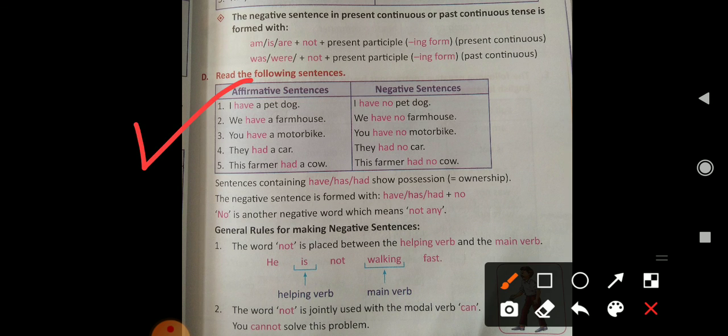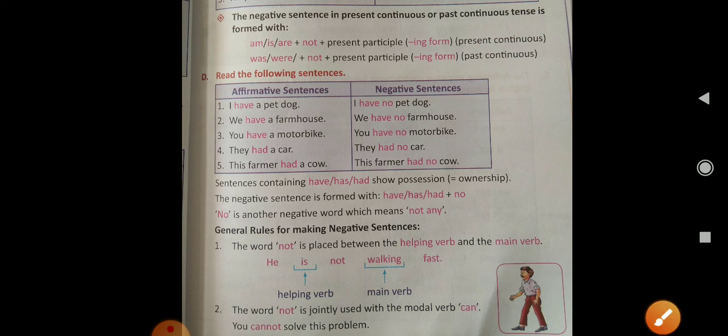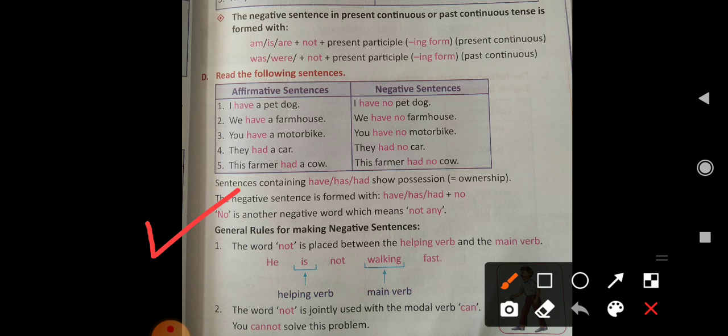I have a pet dog. I have no pet dog. I have a farmhouse. I have no farmhouse. You have a motorbike. You have no motorbike. They had a car. They had no car. This farmer had a cow, and this farmer had no cow. Sentences containing has, have or had show possession, means ownership. The negative sentence is formed with has, have or had plus no. No is another negative word which means not any.